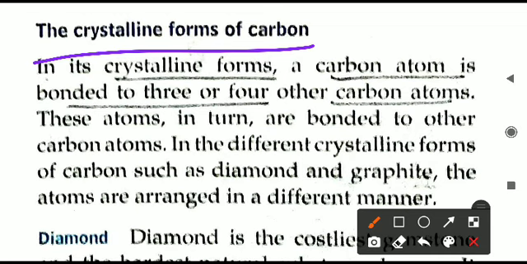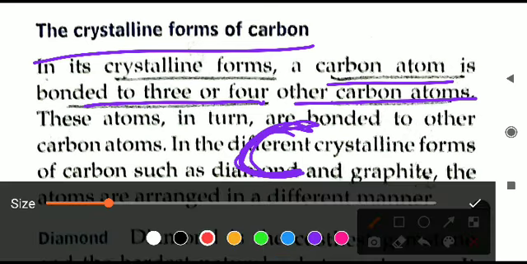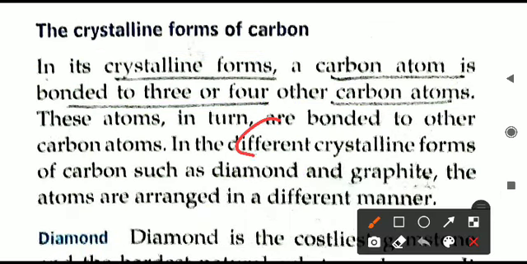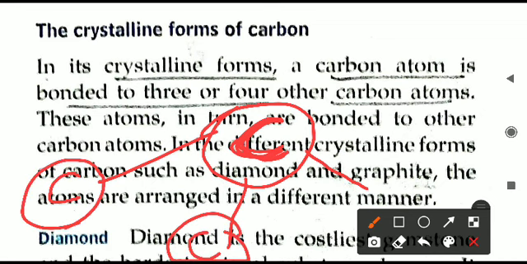In the crystalline forms, a carbon atom is bonded to 3 or 4 other carbon atoms. In the center, one carbon atom is there. I have written C, meaning a carbon atom is there. Let me take another color here. C. In the center, there is one carbon atom. This single carbon is bonded, these lines I am making mean a chemical bond. So it will be bonded to one carbon, a second carbon on the other side, a third carbon on the other side, and sometimes a fourth carbon may also be there. So a single carbon atom will be bonded to a minimum of 3 to 4 other carbon atoms.